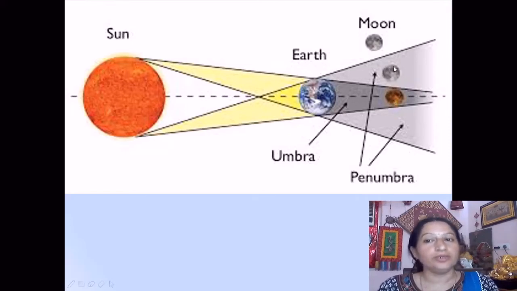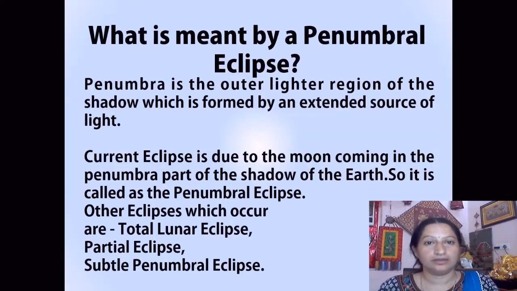But when the moon is in the penumbral region, then it will be a penumbral eclipse, as it is occurring now. And when the moon is out of the shadow, then there will be no eclipse. I hope by this diagram it's clear to all of you what a lunar eclipse is.